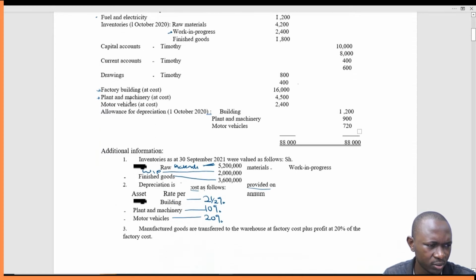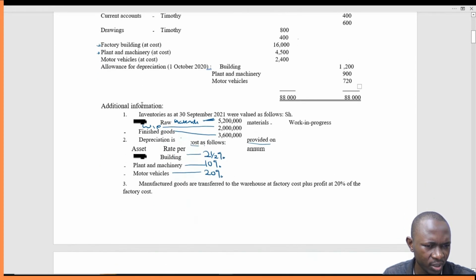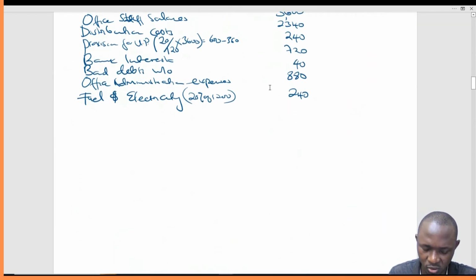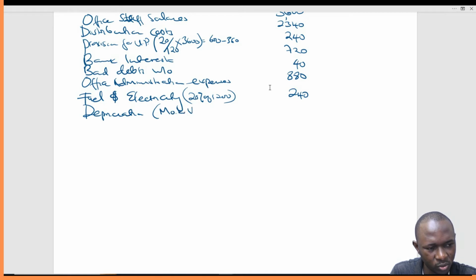Capital drawings. Motor vehicle. Remember we had not worked on motor vehicle. So for motor vehicle, the depreciation is 20%. So 20% is also on cost. It will just be 20% of 2,400, which is 480. So depreciation on motor vehicle, this is 20% of 2,400.